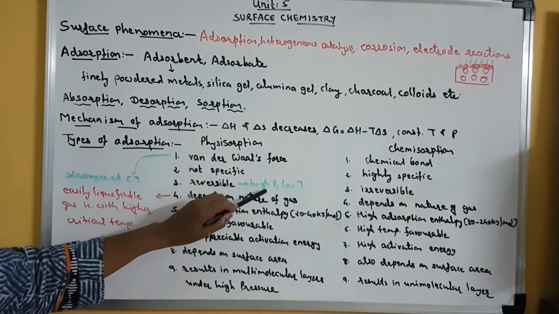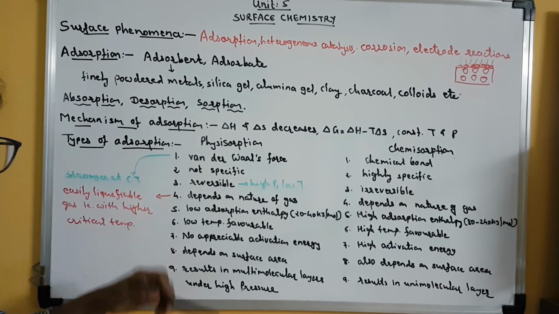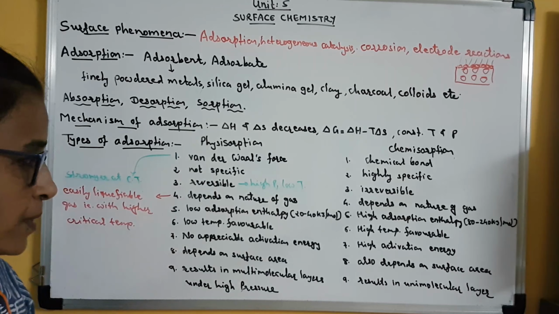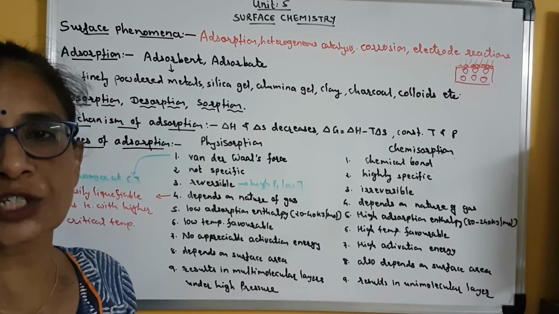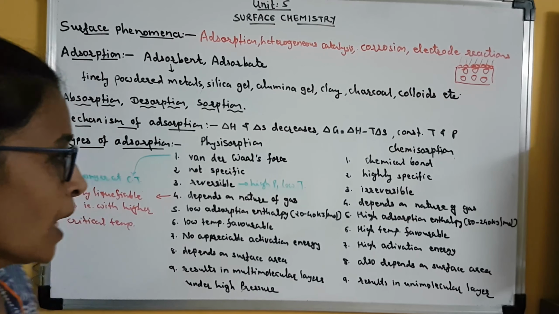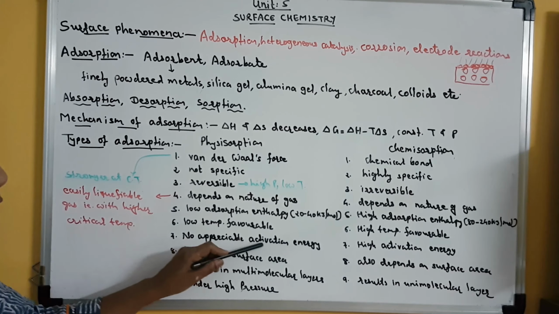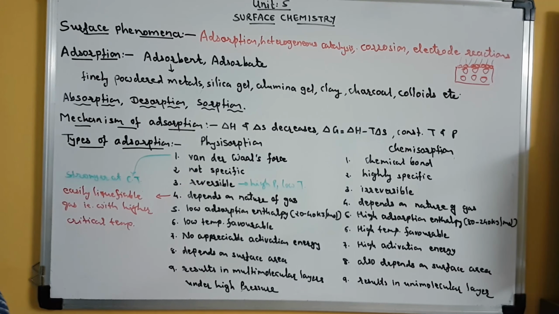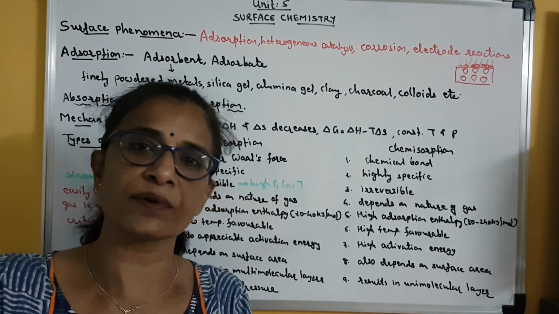Here, as we discussed, low temperature is favorable. If temperature increases, then physical adsorption will decrease. Why? Because desorption will take place. But in case of chemical adsorption, higher temperature is favorable. Clear? Now why? Here I have written that there is no appreciable activation energy. It means physical adsorption can take place even with lower activation energy.